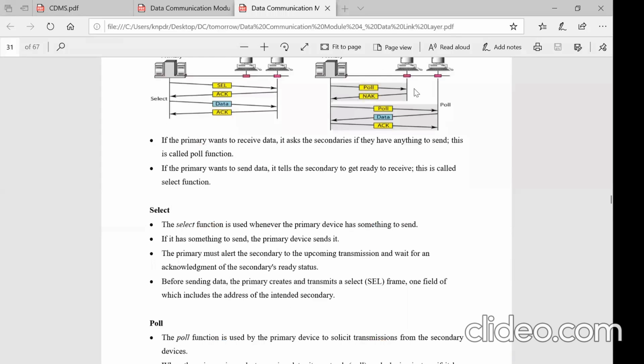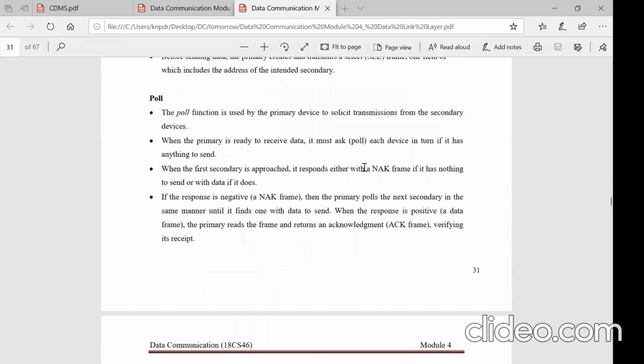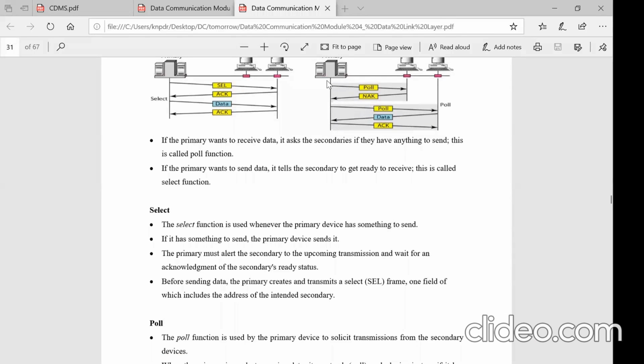If that particular station is ready with the data, it will send the data. If it is not ready with the data, it will send the not acknowledged packet. That means it is not ready with the data. Then the primary goes to the second one. If the second one is ready with the data, it sends the data. For receiving the data, the primary will acknowledge. Okay, so this is a much better strategy, because at a time only 2 stations will be in communication, right?